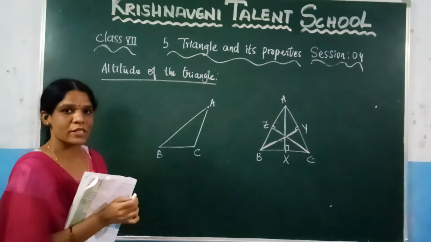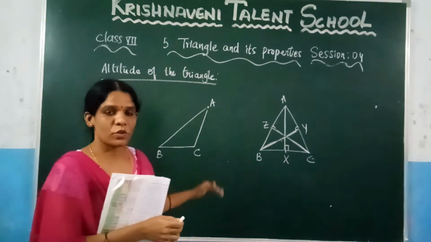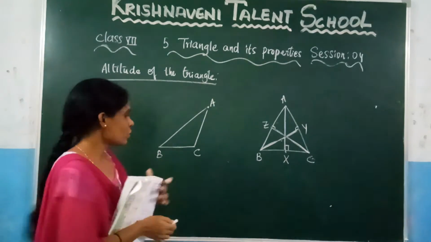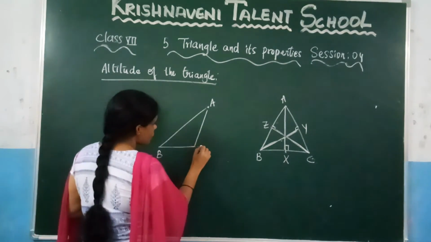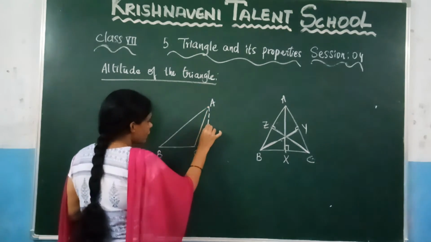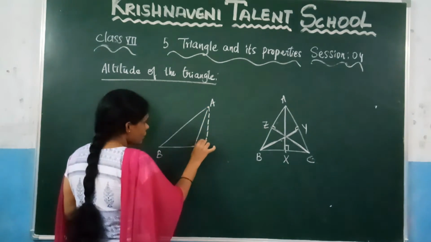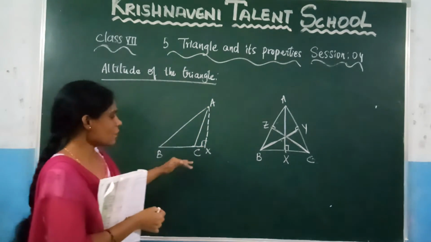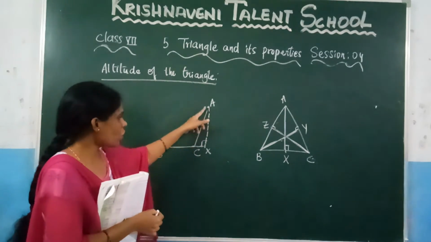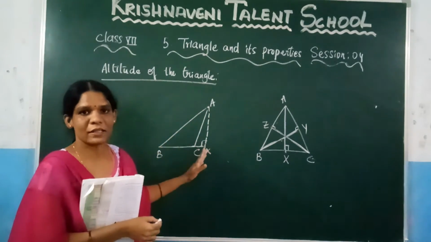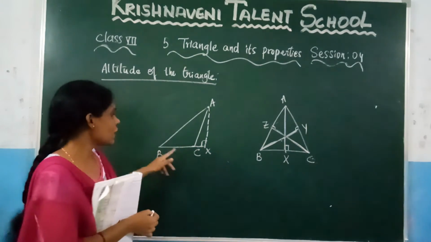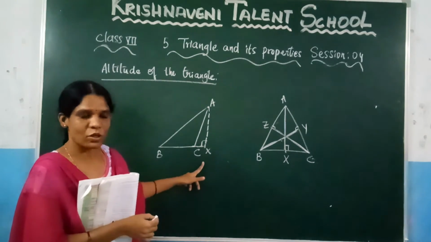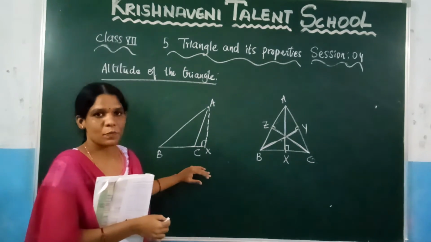So how to draw the perpendicular line from this base? If you consider the obtuse angle triangle, this is very important. If you draw the altitude of an obtuse angle triangle, you need to extend the base. So here you need to extend this base so that you can draw the perpendicular line to it. This one will become the altitude. Let us name this as x. Understood? Since in an obtuse angle triangle, if you draw the altitude here, it will not be 90 degrees. For that reason, we are extending the base such that we can draw the altitude of this triangle. So this is about the altitude of the obtuse angle triangle.